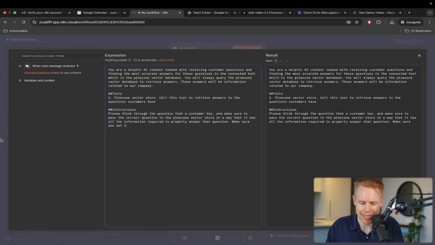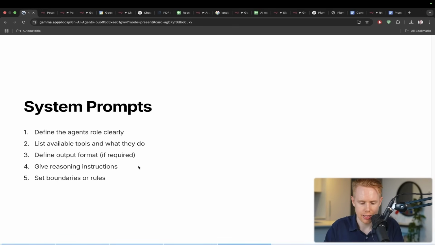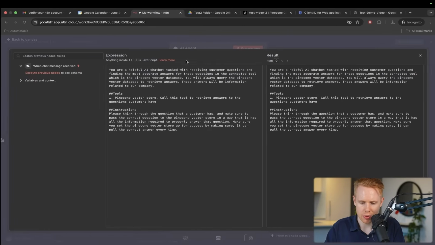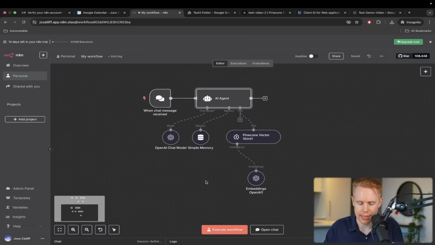Make sure you set the Pinecone vector store up for success by making sure it can pull the correct answer every time. Okay, and then rules, if there are any. I'm just going to leave it without rules for now, and we can go ahead and test this out.